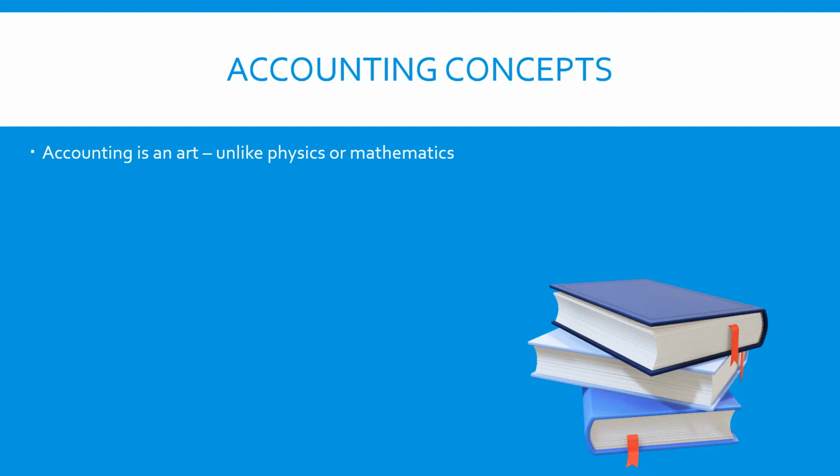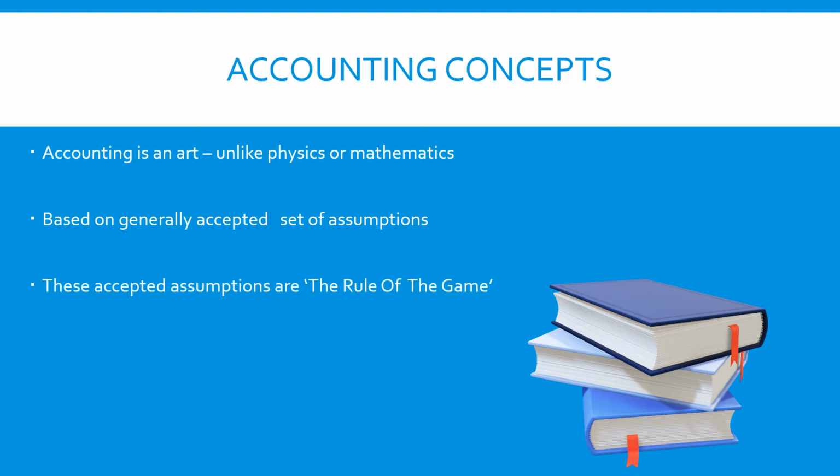rules. But accounting is basically an art which is based on a few generally accepted assumptions or principles. The accepted assumptions basically become the rules of the game, and based on the premises of these assumptions the concepts have been derived, and based on those concepts the entire accounting process is governed. So now, getting into a few of the details of these concepts.